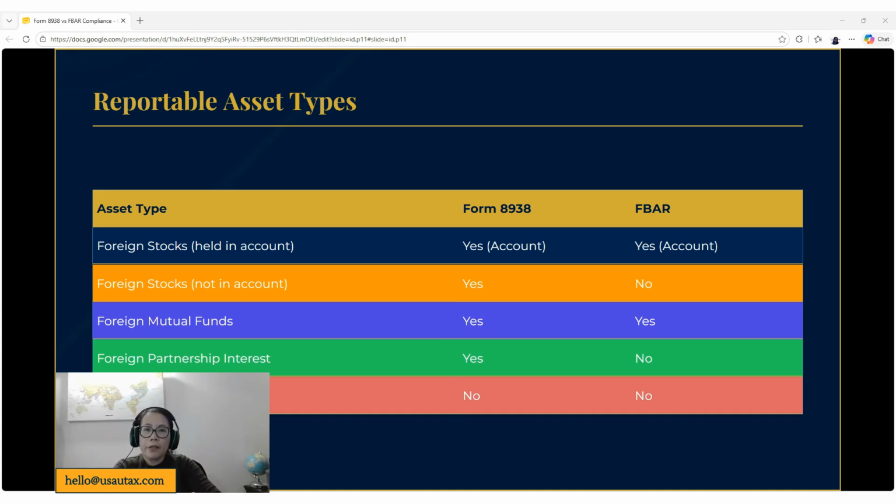What about foreign partnership interest? It is reportable in Form 8938, but not in FBAR. What about direct foreign real estate? These are not reportable in either Form 8938 or FBAR.